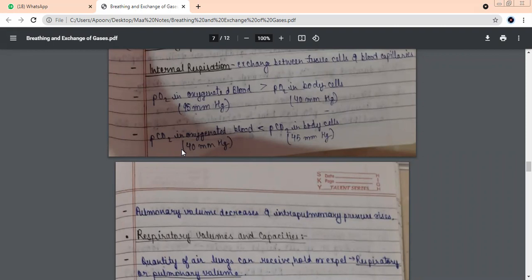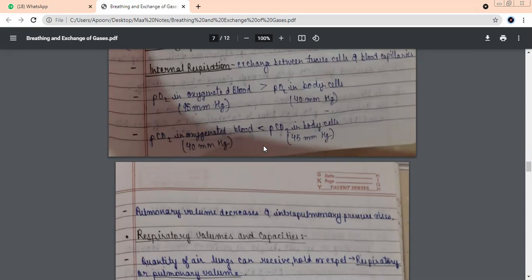What is the partial pressure of oxygen in this kind of air, जो लिया है alveoli से, receive किया है? 95 millimeter. And what is the pressure difference here? कहाँ पे pressure ज़्यादा है? Oxygen का, blood में या cells में? In the blood. So the oxygen will move from the blood to the cells. अब inside the cells, oxygen ज़्यादा हो गया, CO2 is low, and the pressure of CO2 is more outside. So CO2 के साथ उल्टा होगा बेटा. CO2 will go from the body to the blood, and this blood will now become deoxygenated.